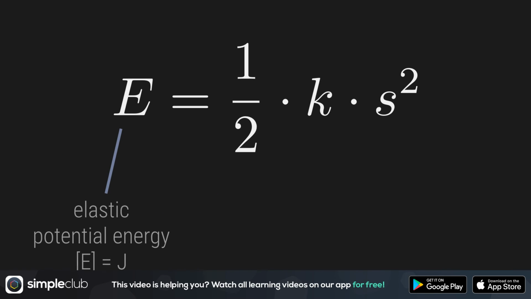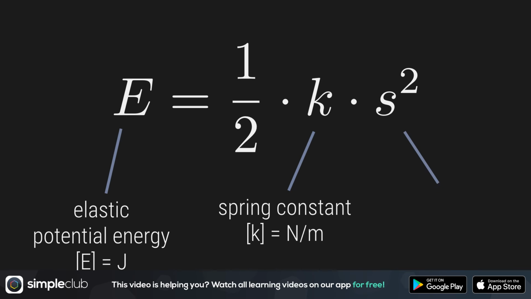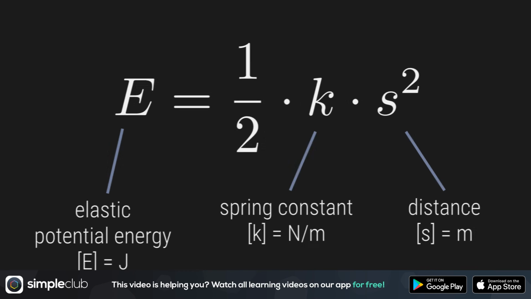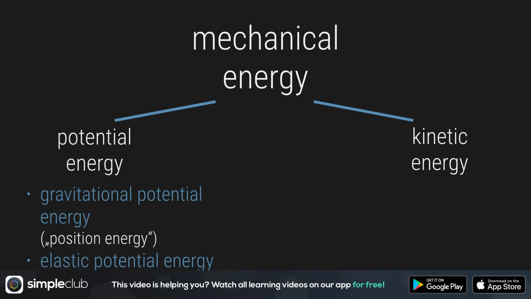Here is the formula for elastic potential energy. Elastic potential energy equals 1/2 of the spring constant times the square of the displaced distance. If you need further review, check out these 3 videos about the energy forms. In each, we take a more detailed look at each type of energy. You should now know the main forms of mechanical energy, potential energy, and kinetic energy.